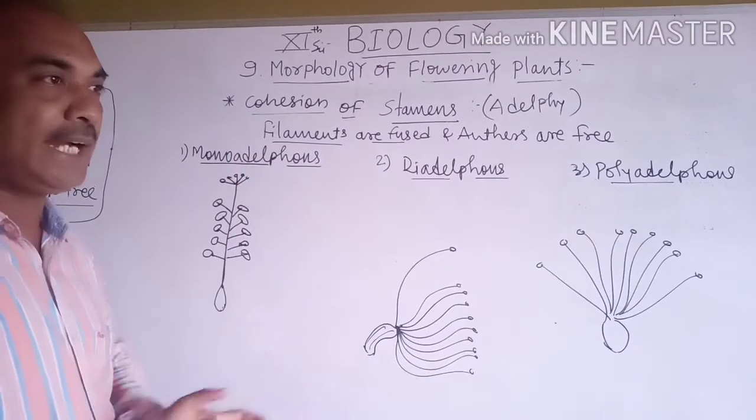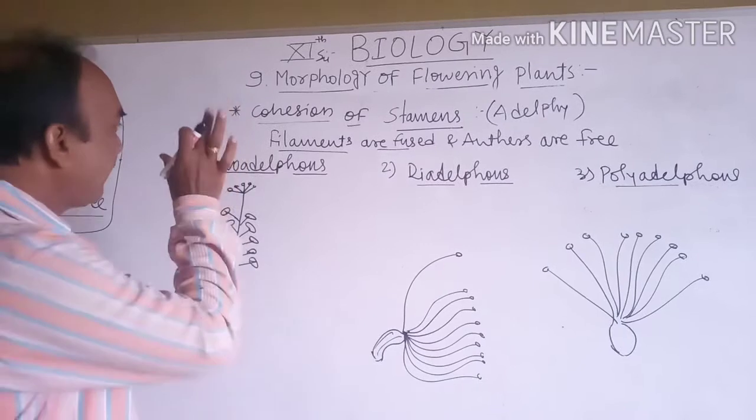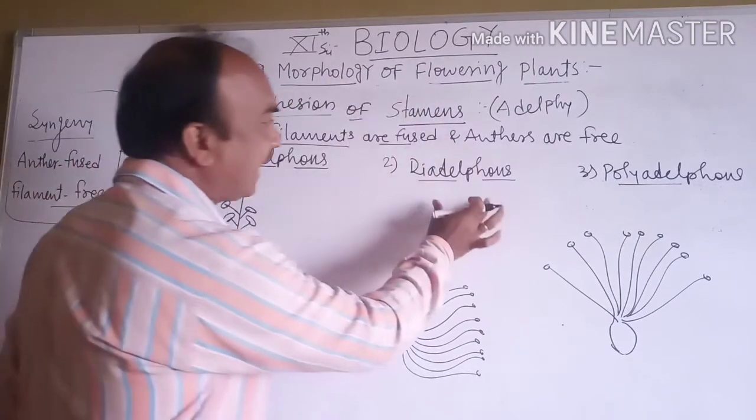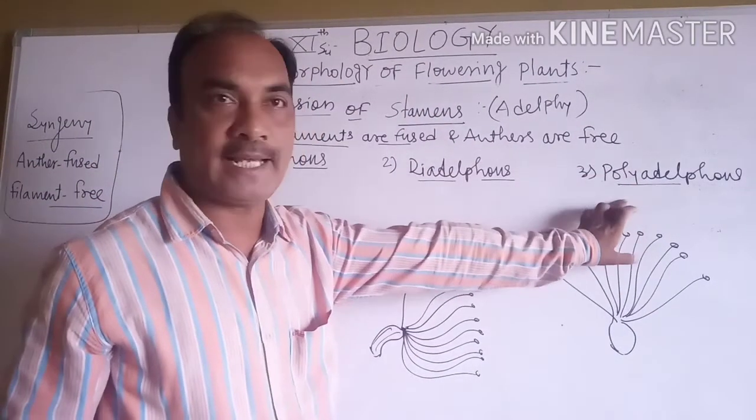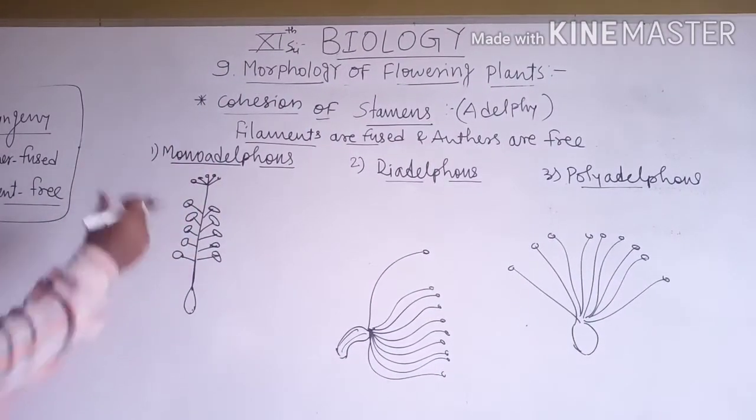According to adelphy, there are three types: monoadelphous, diadelphous, and polyadelphous. Students, we are studying them one by one.